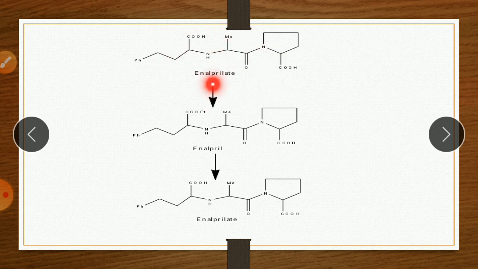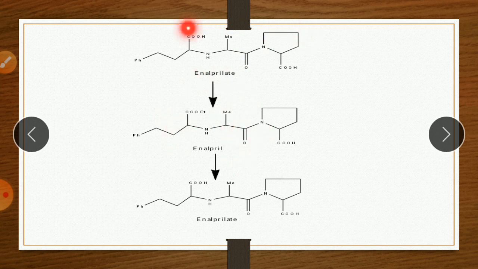So here ate, which is normally used for ester, is used for the carboxylic acid, and for the ester simply enalapril is used. Keep this point in mind.